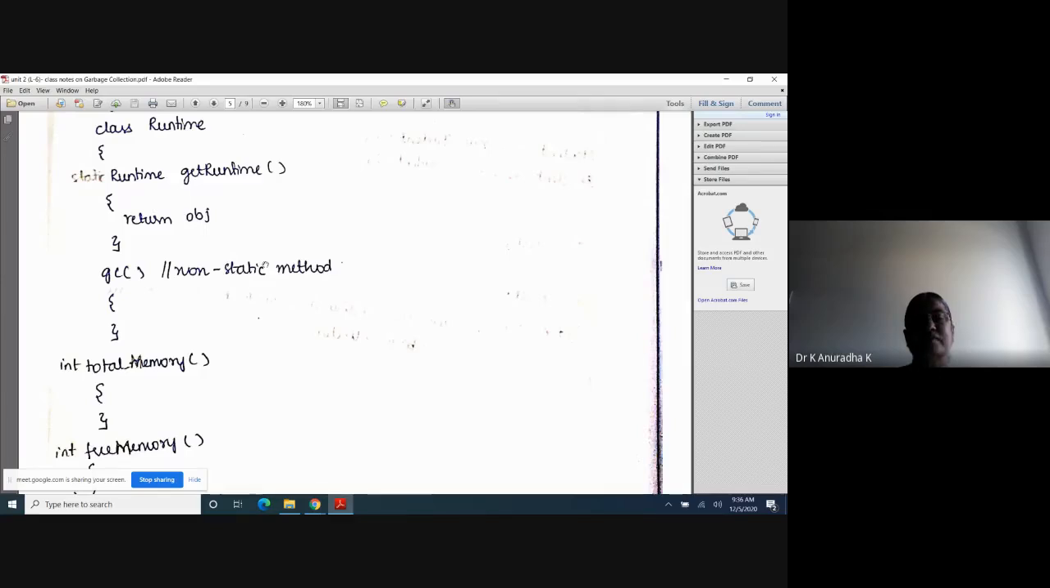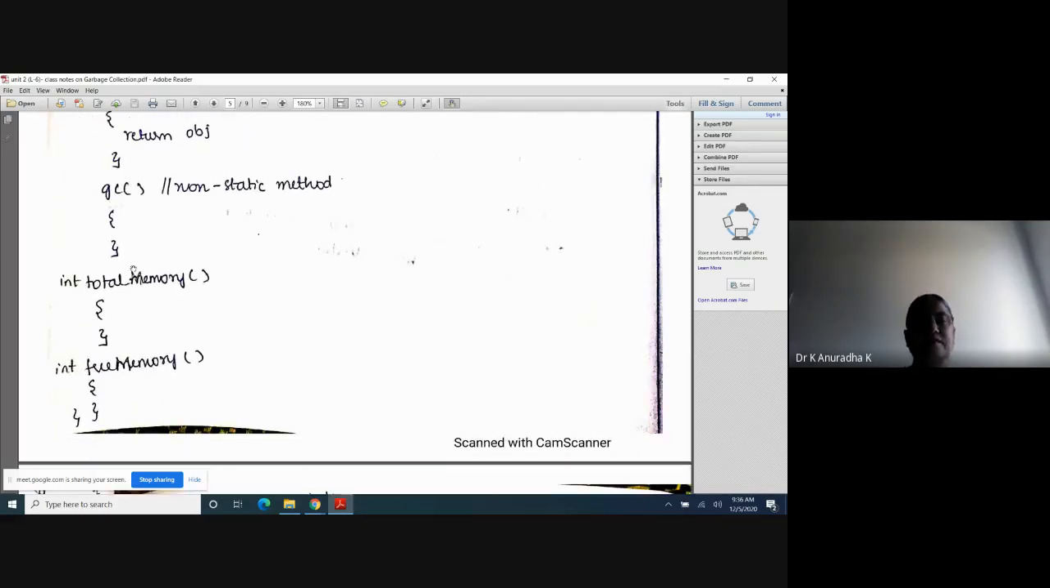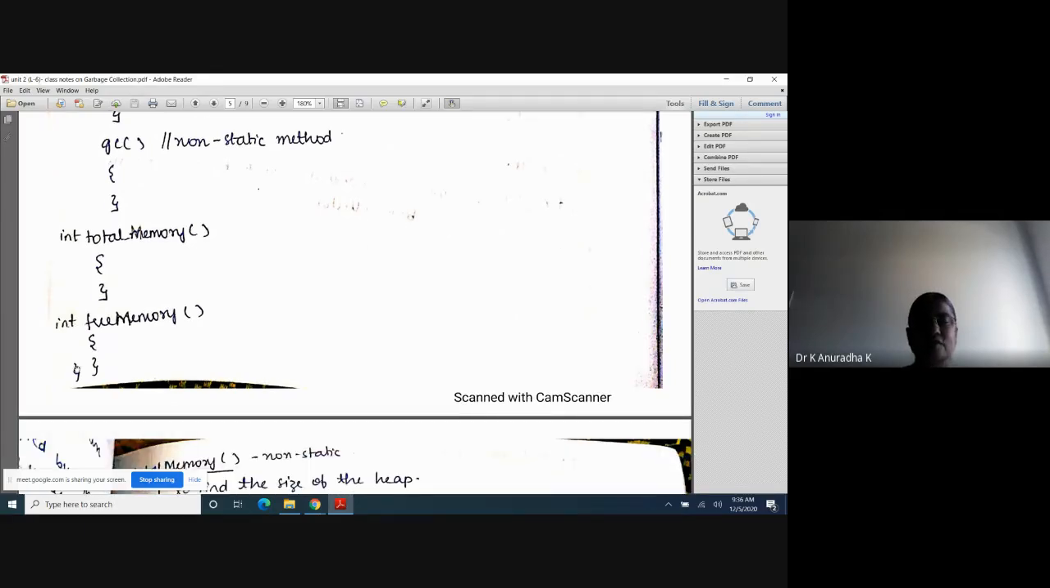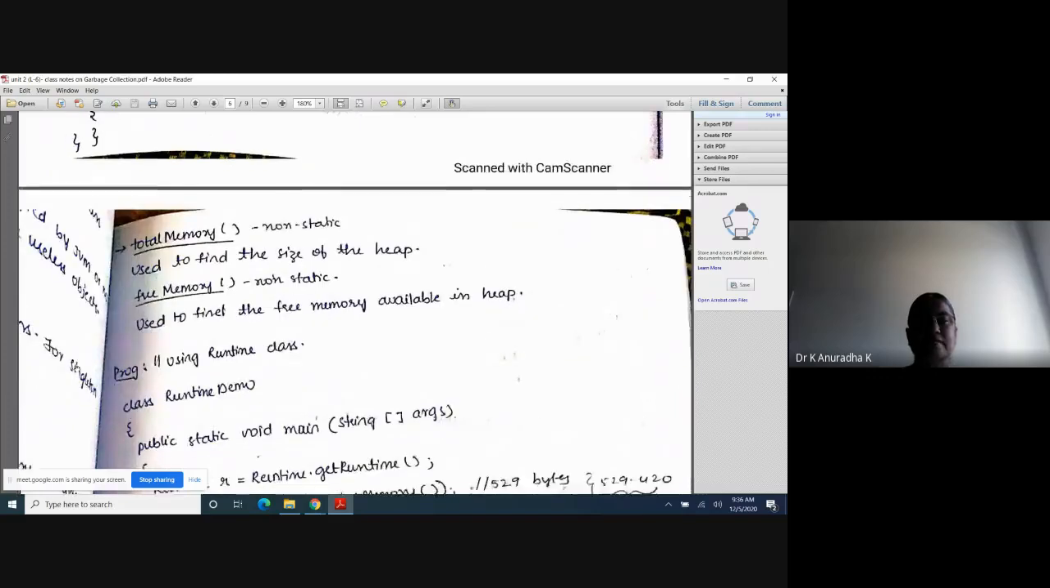Remember, non-static methods can be accessed only with reference variables. There is no other alternative. So gc is a non-static method inside the Runtime class, whereas it is a static method inside the System class. You remember that, okay? Next, 2 more methods are there, totalMemory and freeMemory. The return type of these 2 methods is int. Now with these 4 methods, I will write one program.